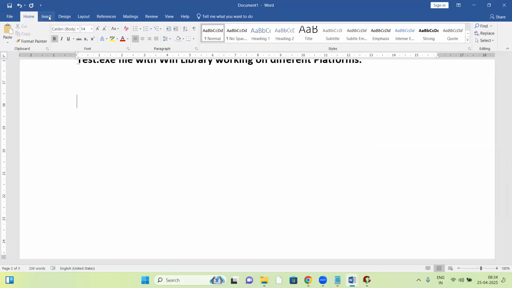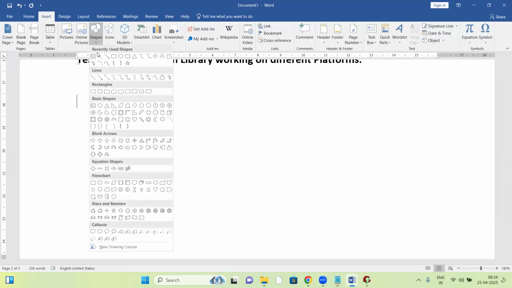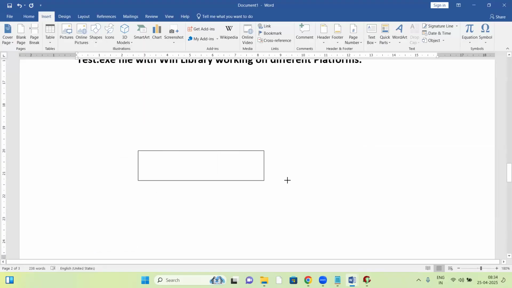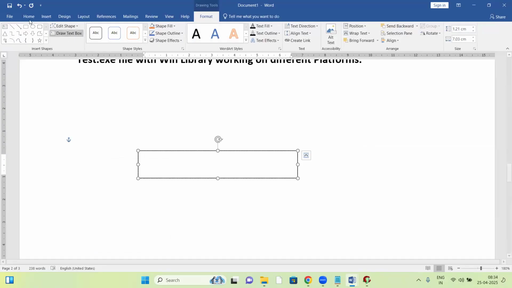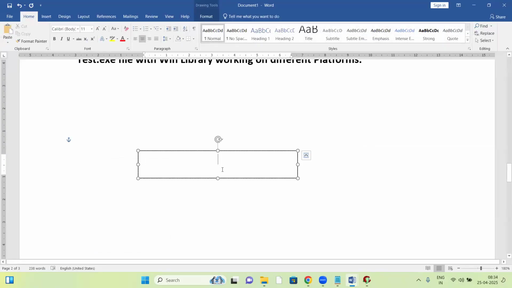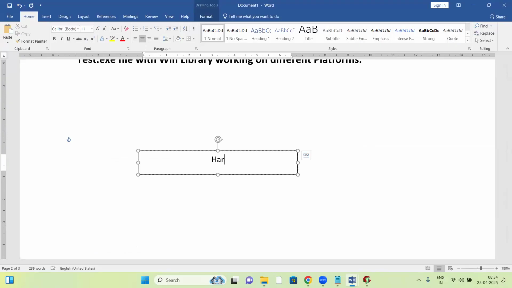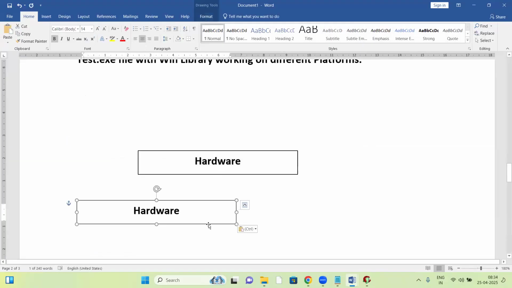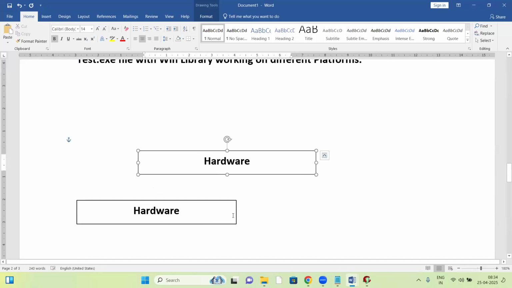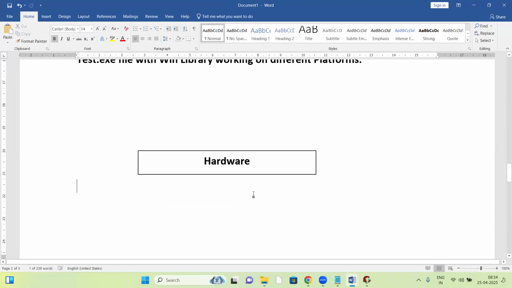First, let us take the Windows platform. Suppose in our system there is hardware. On top of the hardware layer, the OS is running.